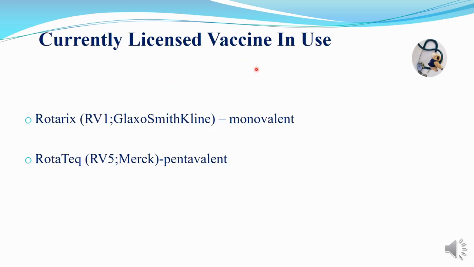Currently licensed vaccines for use are Rotarix, which is a monovalent vaccine, and Rotatec, which is a pentavalent vaccine. Pentavalent means 5 strains of the rotavirus are present in the vaccine, and monovalent is against 1 strain.